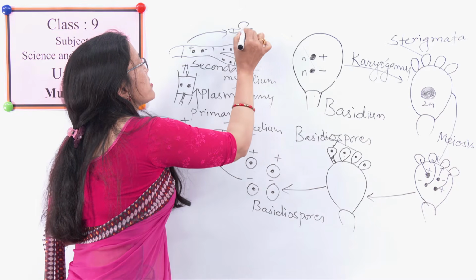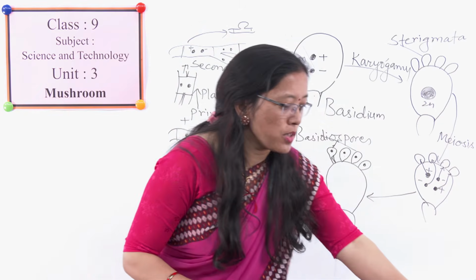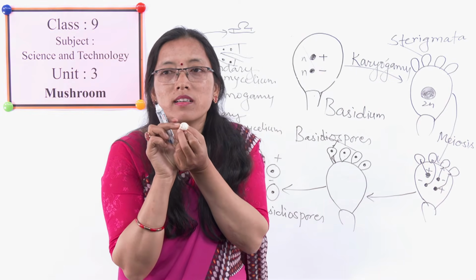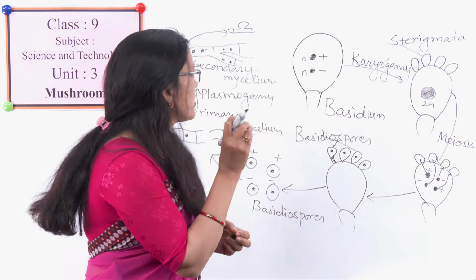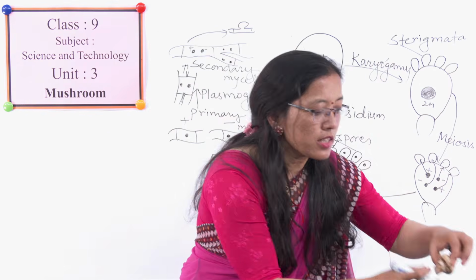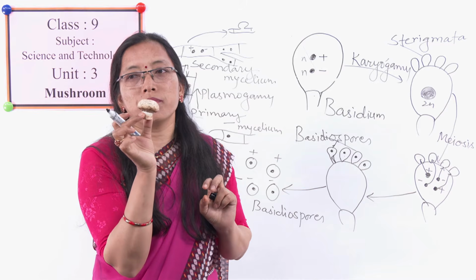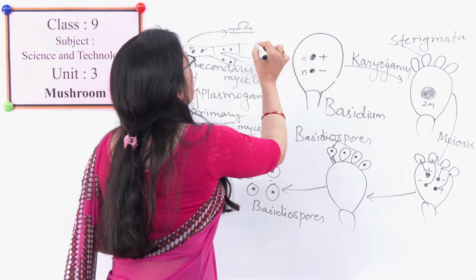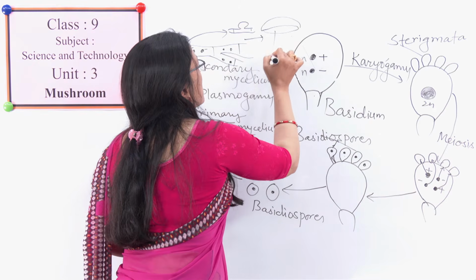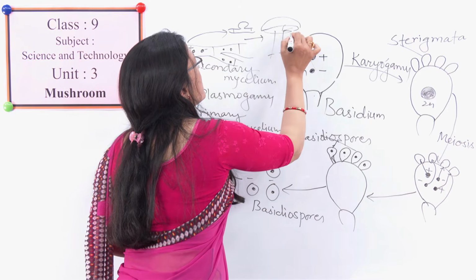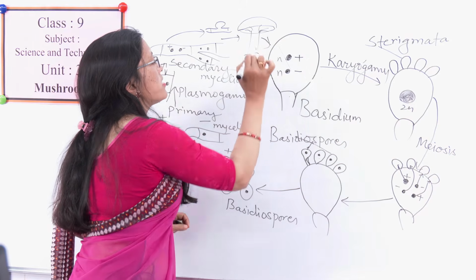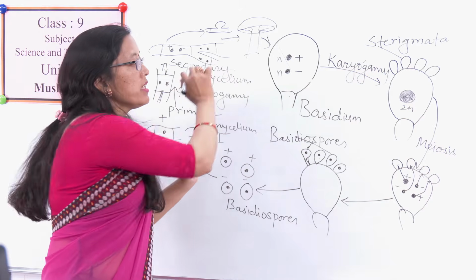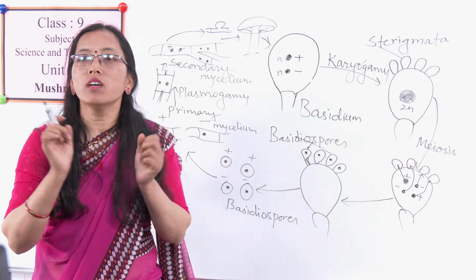When it matures, it will produce a small mushroom, which is the button stage, very small. Later on this will grow into a big mushroom, which contains gills, and inside the gills there are basidia. In this way the life cycle of the mushroom is also completed.